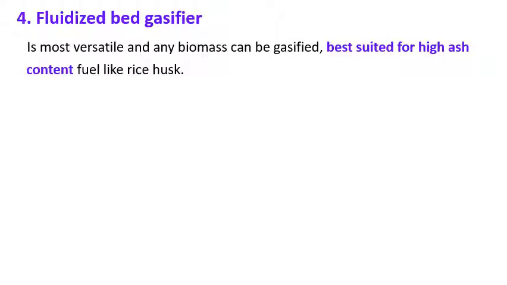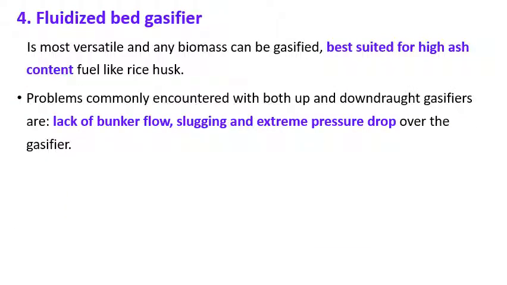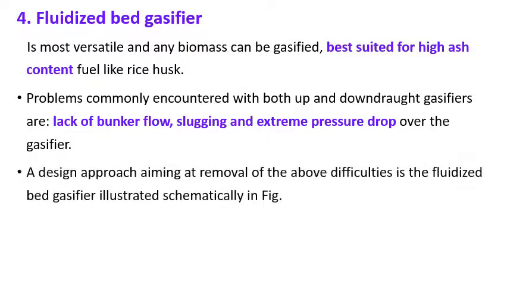The next one, and the last one, is the fluidized bed gasifier. It is the most versatile, and any biomass can be gasified, best suited for high ash content like rice husk. Problems commonly encountered with both the updraft and downdraft gasifier are lack of bunker flow, slugging, and extreme pressure drop over the gasifier. A design approach aiming at a removal of the above difficulties is the fluidized bed gasifier, illustrated in